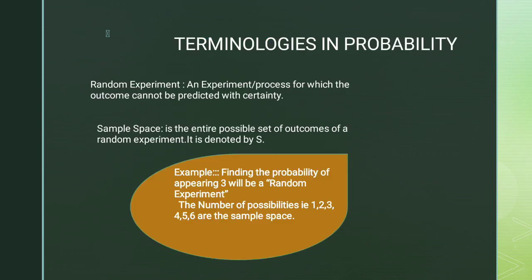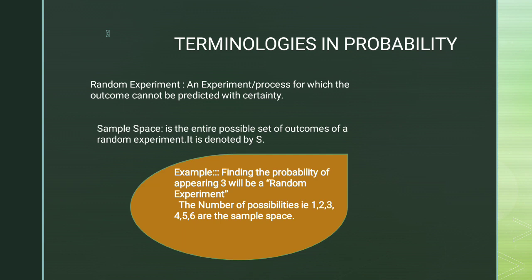Coming on to the next term, that is terminologies in probability. We have two basic terminologies in probability: random experiment and sample space. A random experiment is an experiment or process for which the outcome cannot be predicted with certainty. It is not certain that we are going to get a particular output.